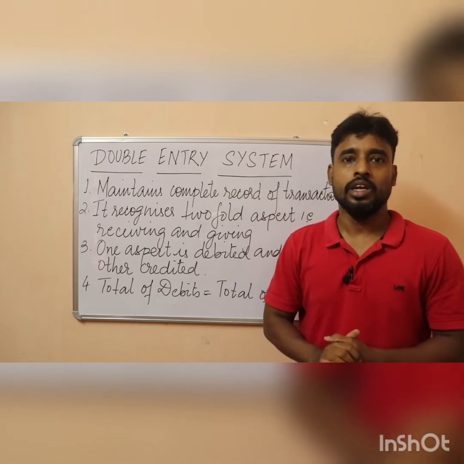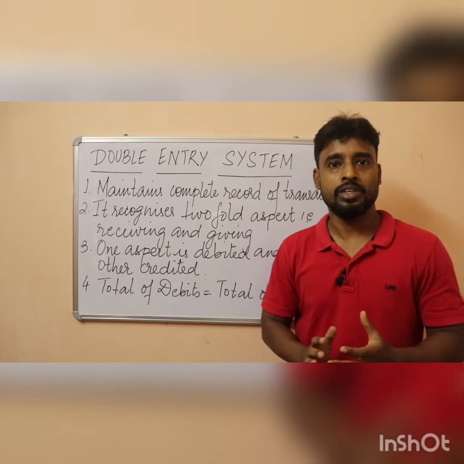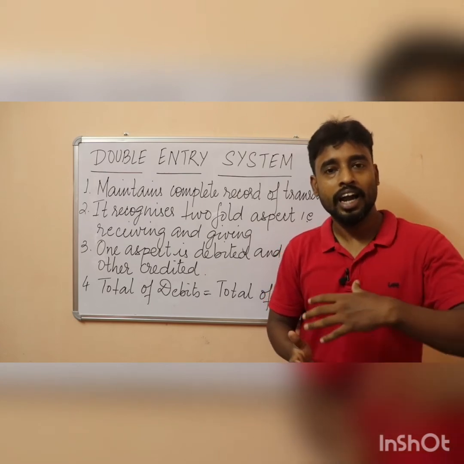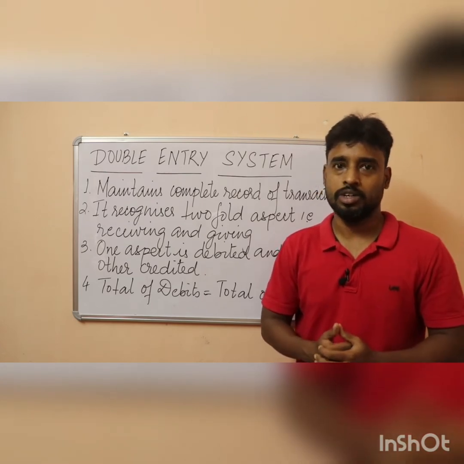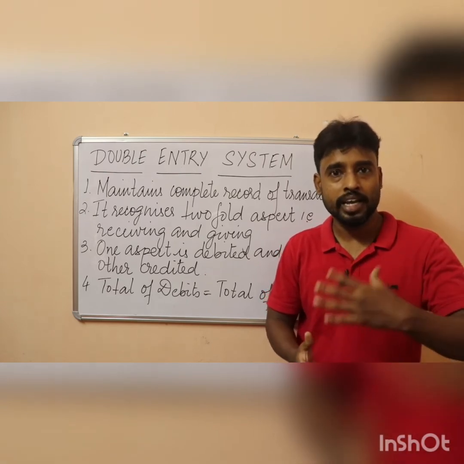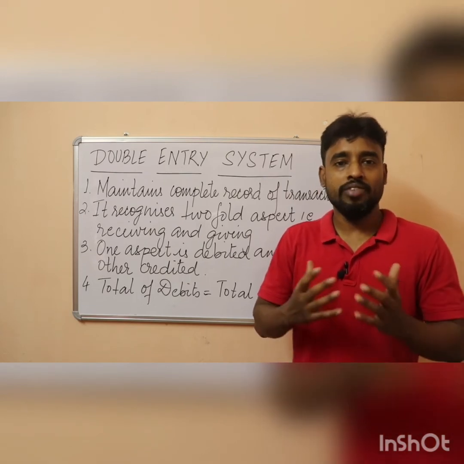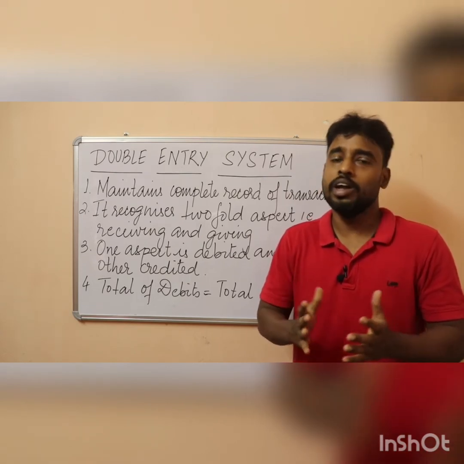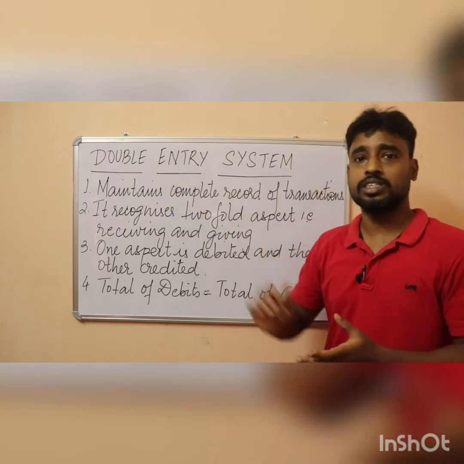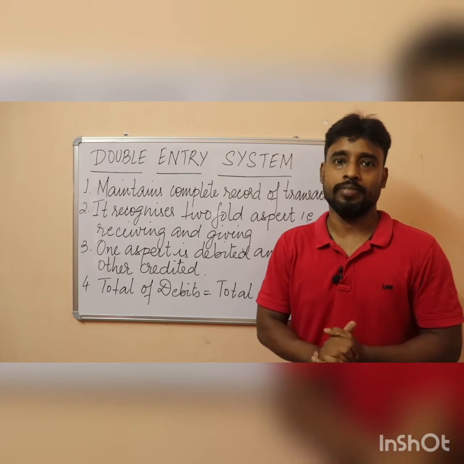For example, if you buy furniture for rupees 5,000, the furniture comes in and your cash goes out. So here also you have a twofold aspect. Every transaction has a twofold aspect, and the double entry system records these twofold aspects of accounting.